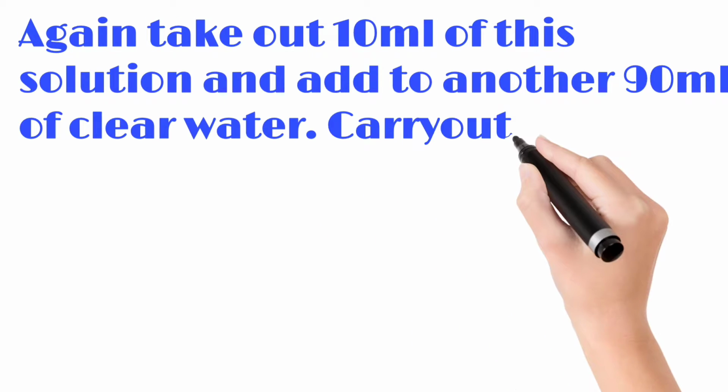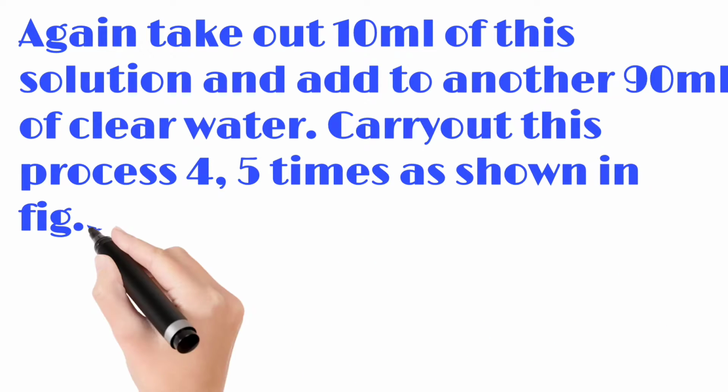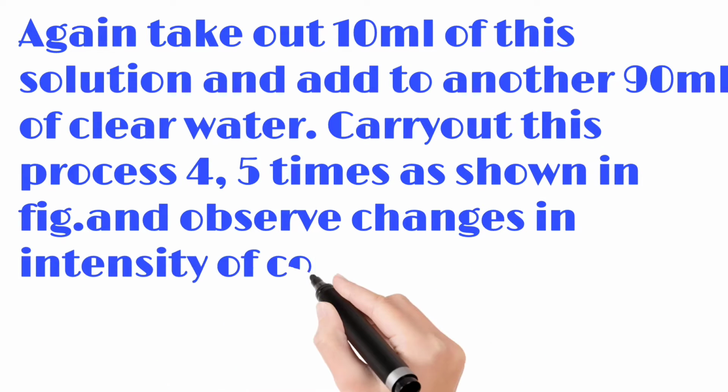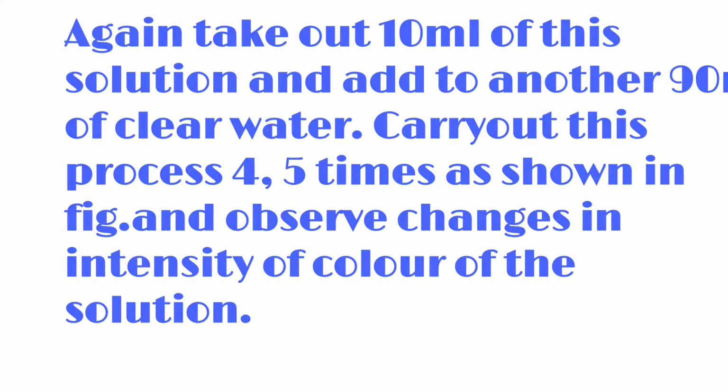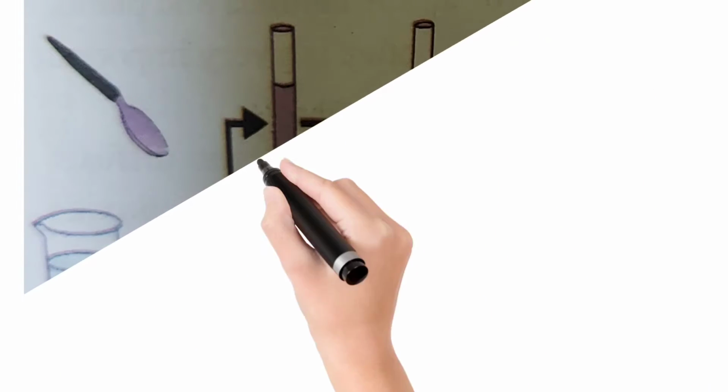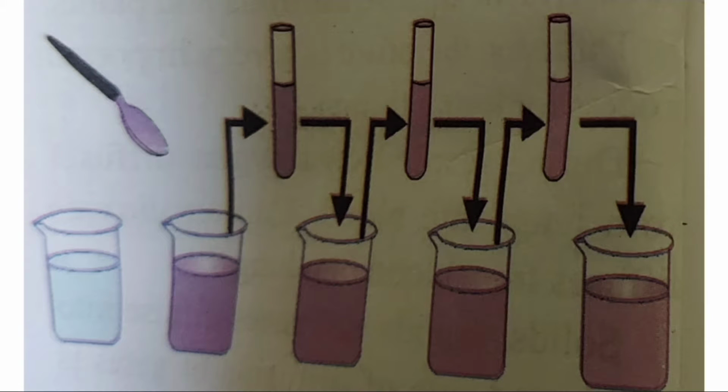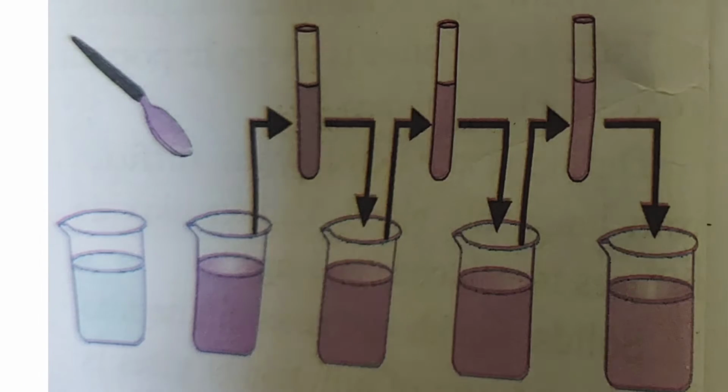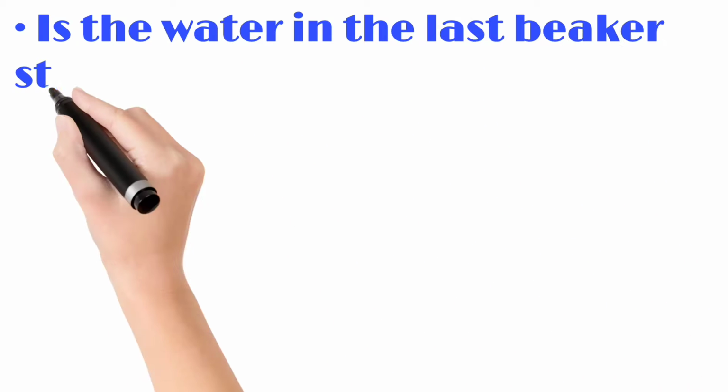So carry out this process 4 to 5 times as shown. Now observe the changes in the intensity of color of the solution. अब आपको इसके changes देखना है. Is the water in the last beaker still colored?